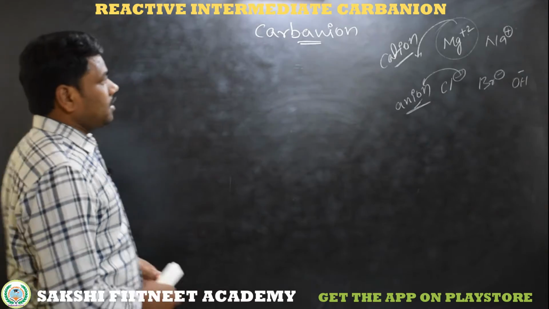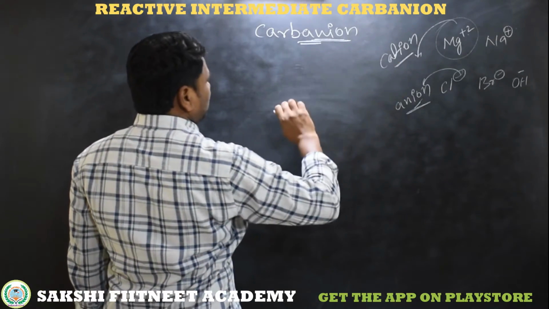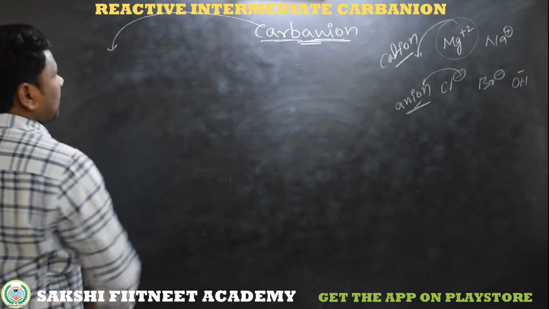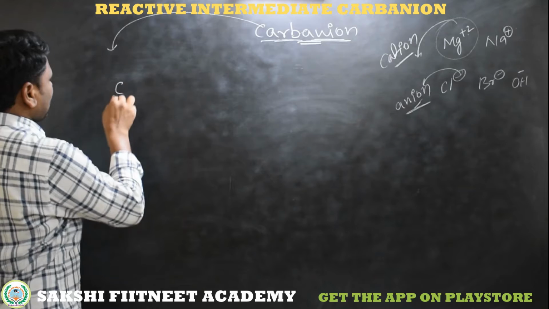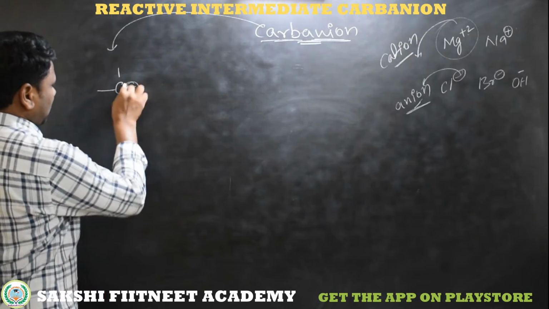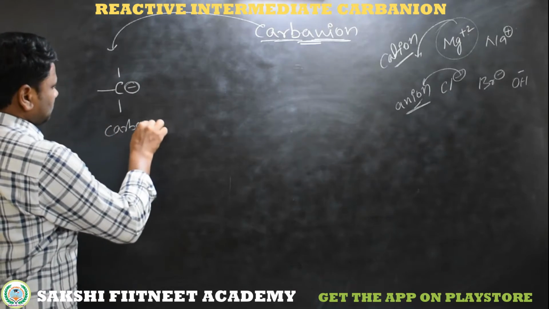Now coming to the carbanion. An anion means a negatively charged fragment; a negatively charged carbon is called a carbanion. See here, this is a carbon having 3 bond pairs with a negative charge, called a carbanion.